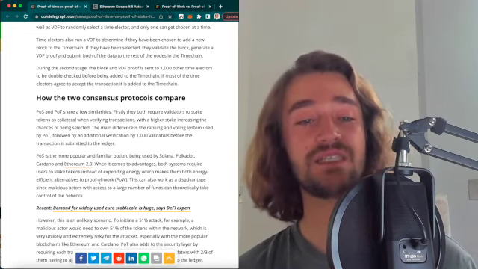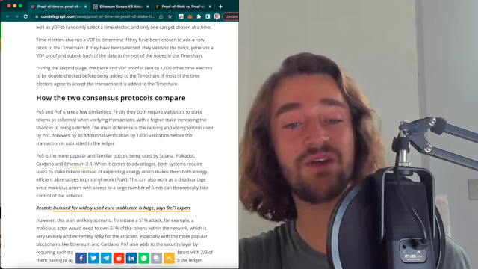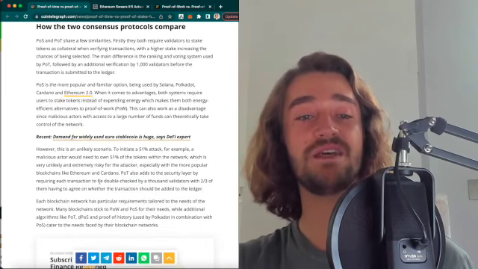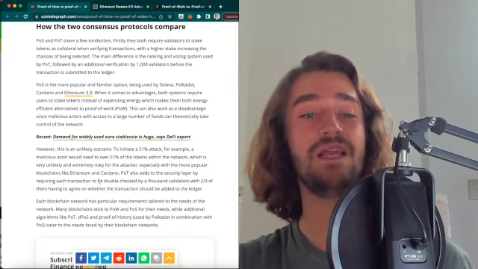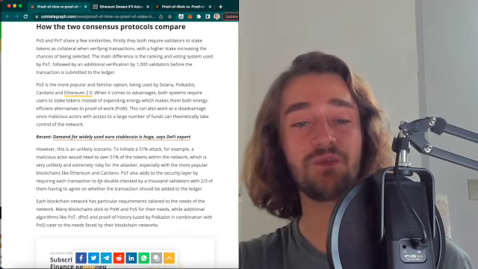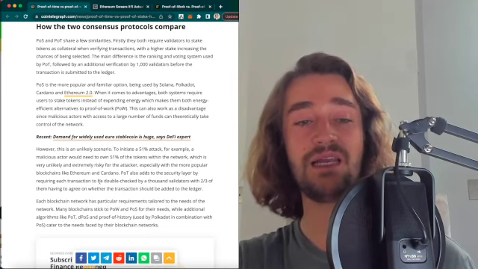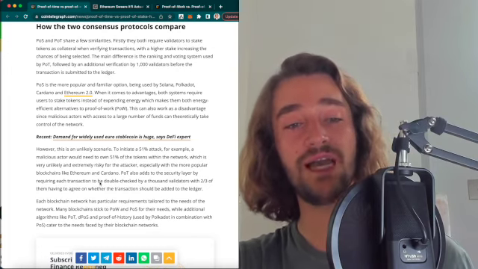And this can also work as a disadvantage since malicious actors with access to a large amount of funds can theoretically take control of the network. However, this is an unlikely scenario because to initiate a 51% attack, for example, a malicious actor would need to own 51% of the tokens within the network, which is very unlikely and extremely risky for the attacker, especially with the more popular blockchains like Ethereum and Cardano.